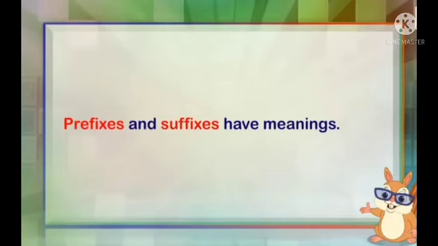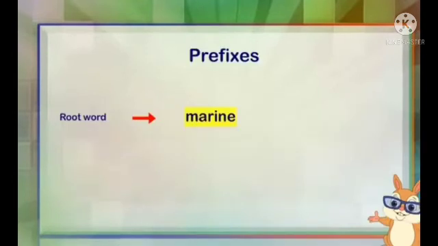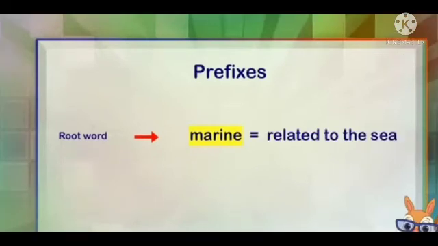Prefix and suffix have their own meanings also. They can change the meaning of the root word. Okay, we had seen how angle has changed into triangle. Now see the prefix in submarine. Marine is a root word. Now marine means related to water.